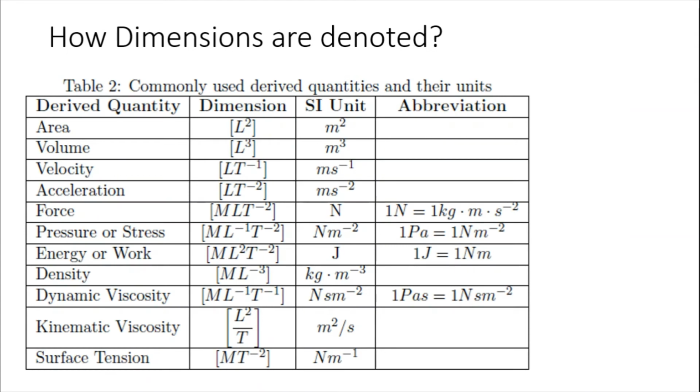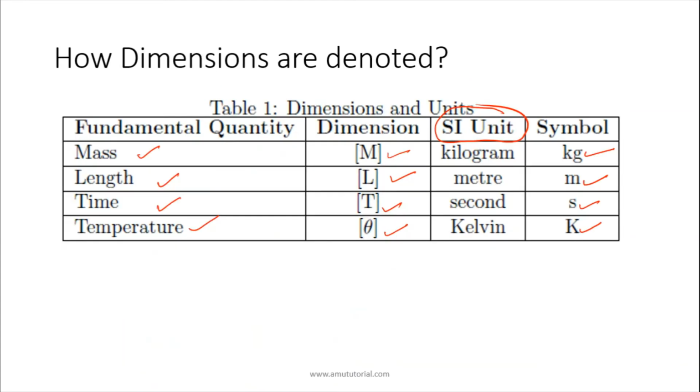Again, these are all the fundamental quantities. Now we know that there are 7 basic fundamental quantities. Out of these 7, we use these 4 more frequently in hydraulics. So I have only selected these 4 because we use all these quantities readily in our hydraulics. So that's why I have taken them out from the 7 basic.